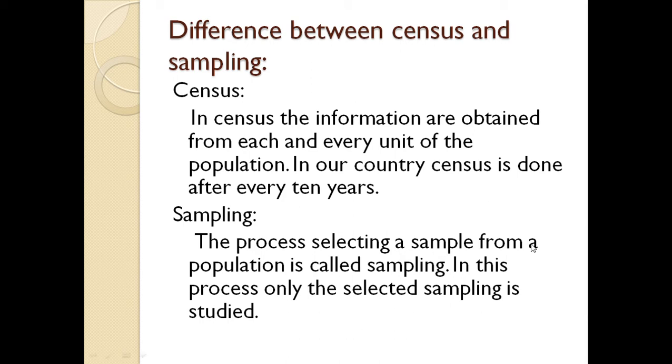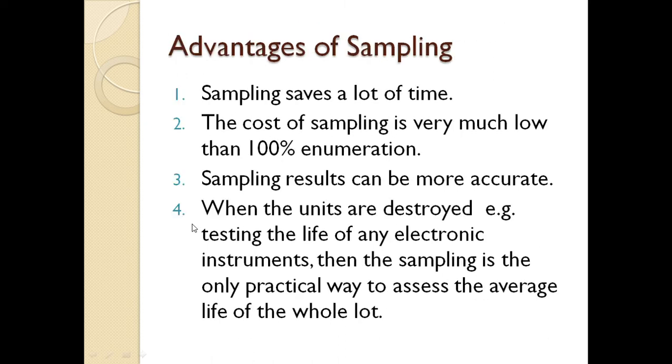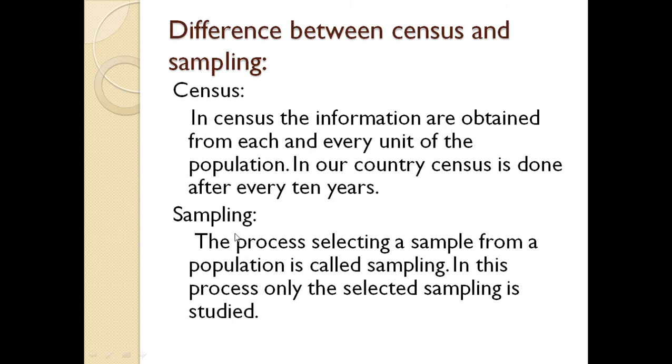But in sampling, because sampling is a process of selecting a sample. What is a sample? A sample is a small part of the population, it is not the whole population. So whenever you are getting information through sampling, you will study only the information contained in that sample. This is the main difference between census and sampling.